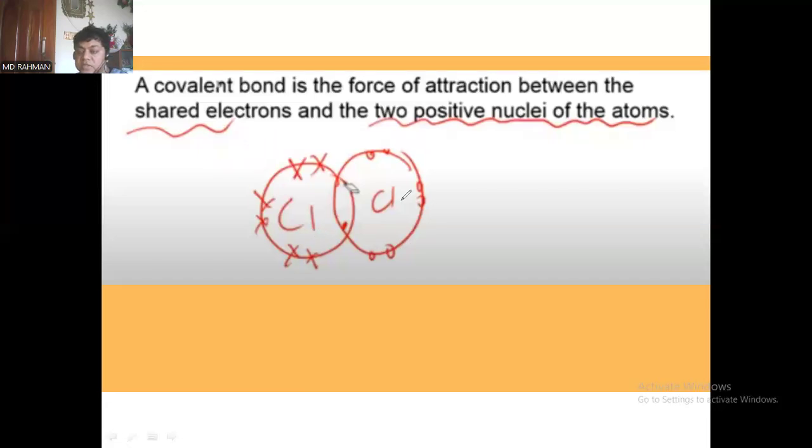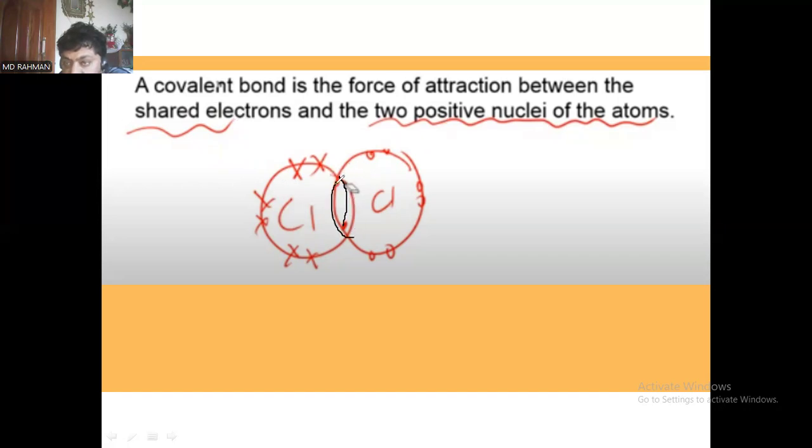This is chlorine and this is chlorine. A covalent bond is the force of attraction between the shared electrons and the two positive nuclei of the atom. This is positive nucleus one, and this is positive nucleus two, and the electrons are sharing. You can see here, this is the shared portion.